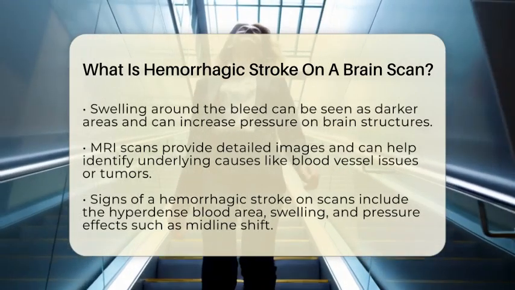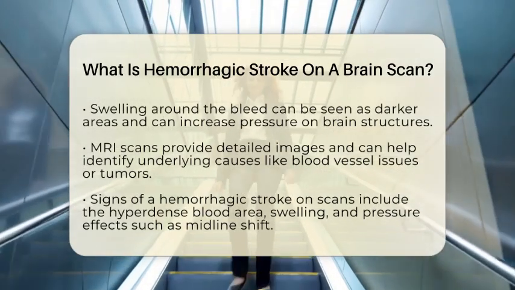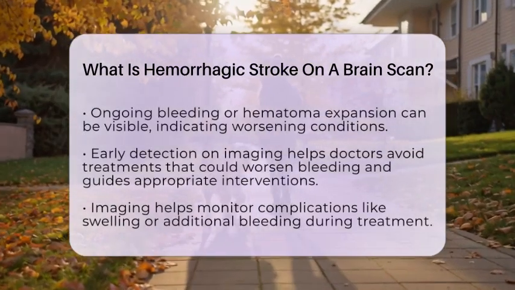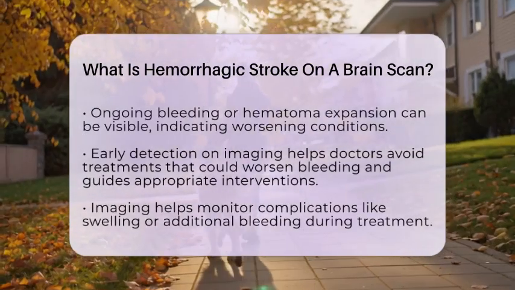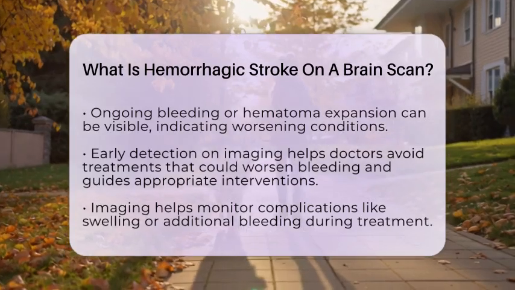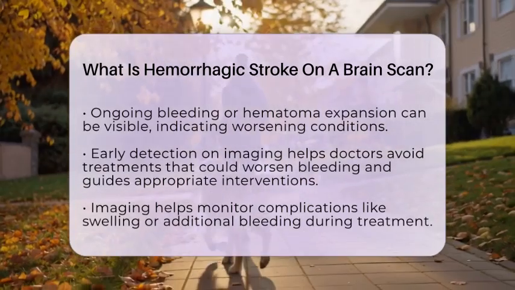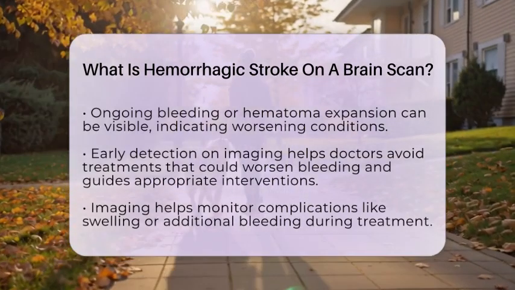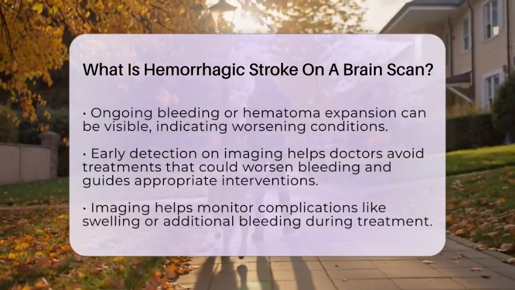Key signs of a hemorrhagic stroke on imaging include the hyperdense area representing the blood, the surrounding swelling or edema, and signs of pressure effects like midline shift, where the brain shifts from its normal position. Sometimes, the scan shows signs of ongoing bleeding or hematoma expansion, which can worsen the patient's condition.